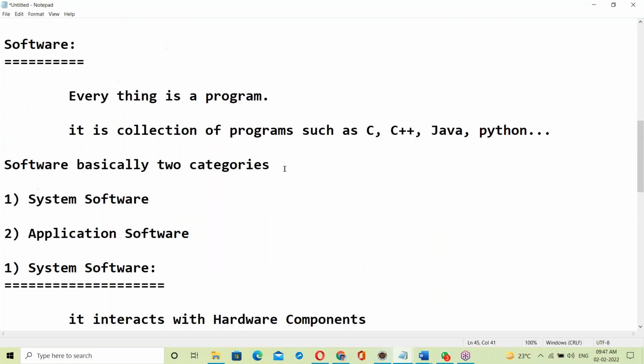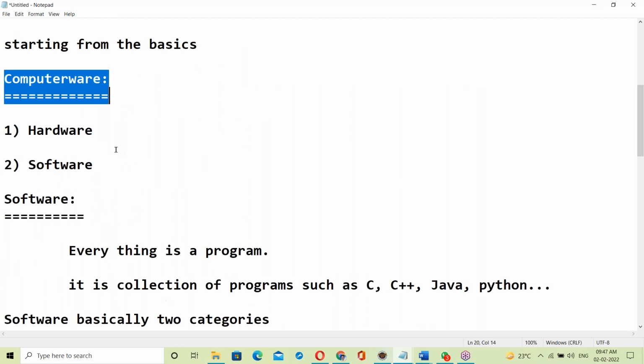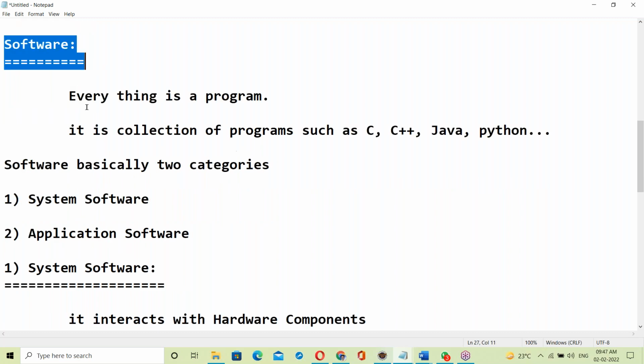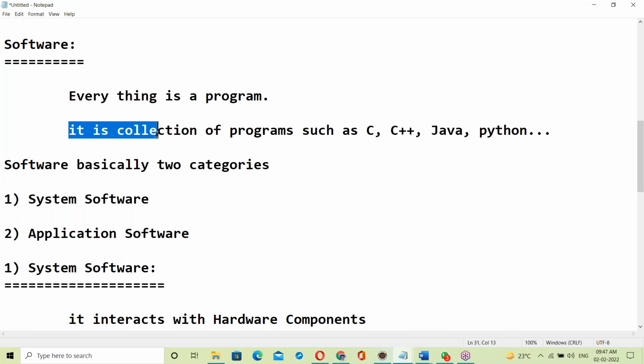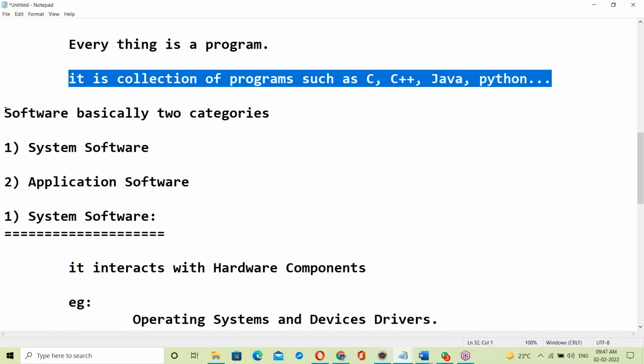Starting from the basics, today's topic is computer hardware and software. Hardware is the physical components, which is not required for us. We are software engineers, so let us start with software. In software, everything is a program. It's a collection of programs such as C, C++, Java, and Python, so many different kinds of programs.